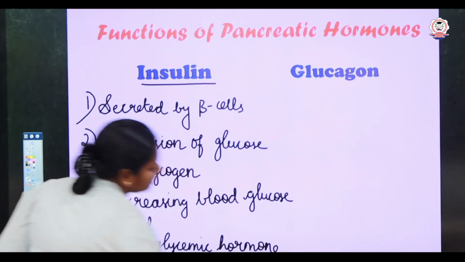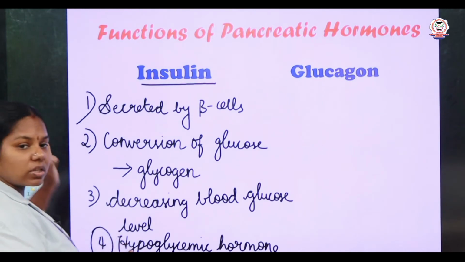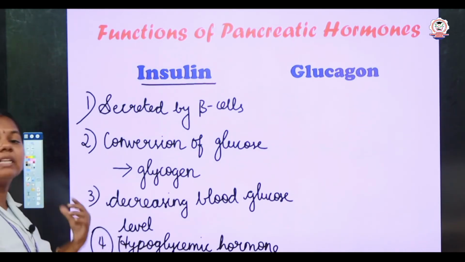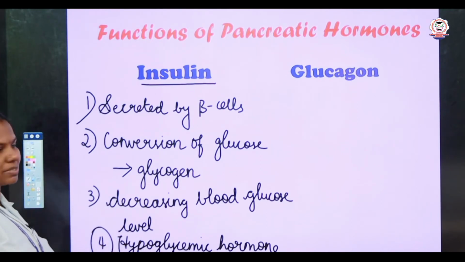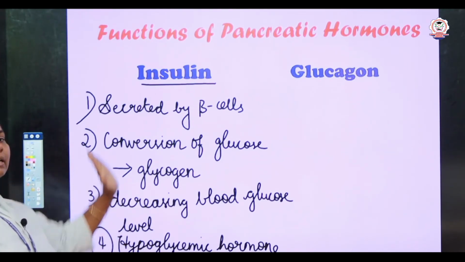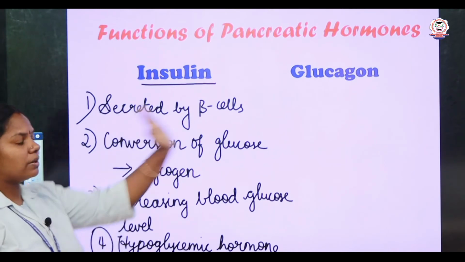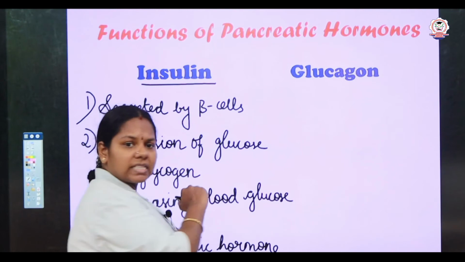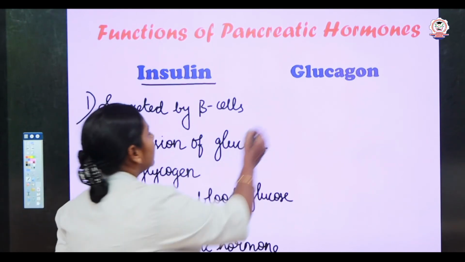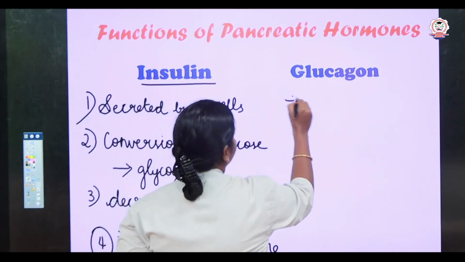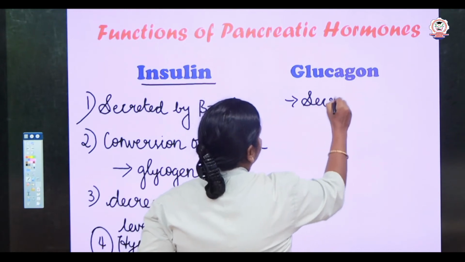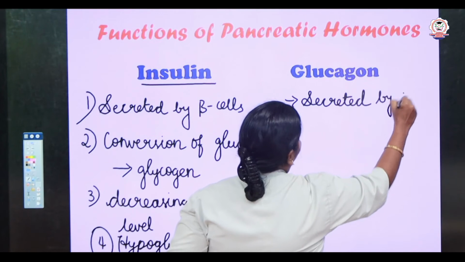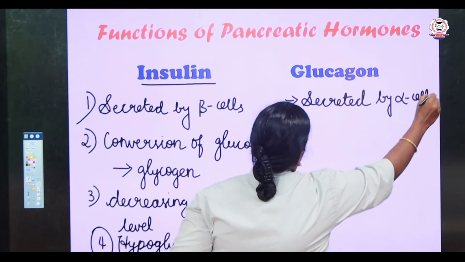Right? So, these are the functions of insulin, or they may also ask it as write the physiological effects of insulin. So, now let us compare the functions of insulin with that of the glucagon. So, first insulin here it is secreted by the beta cells, right? Likewise, here the glucagon is secreted by alpha cells.